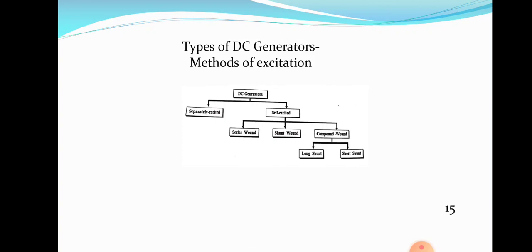In the case of DC generator, our first module discussion is about DC generator. Conductors mean armature winding, flux means field system. So our field winding is provided in the stator and armature winding is provided in the rotor. So conductors are in our rotor and the flux producer is in our stator.